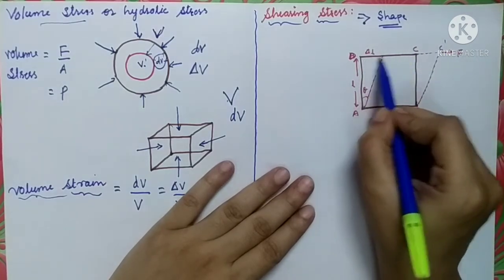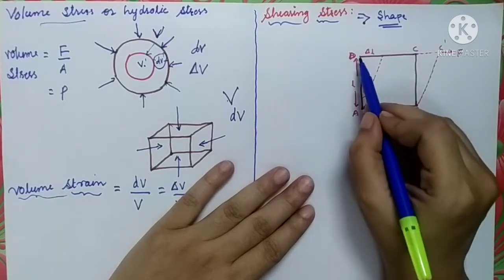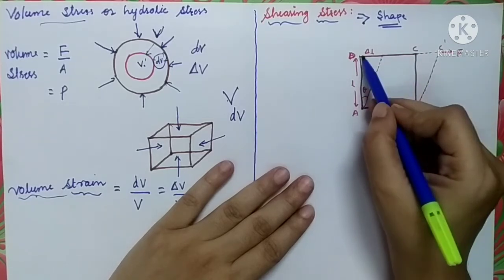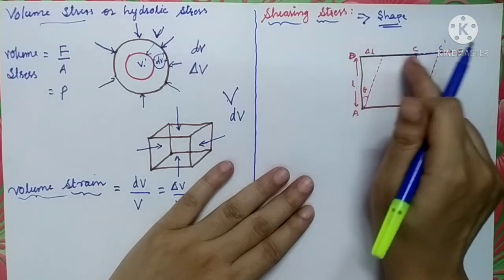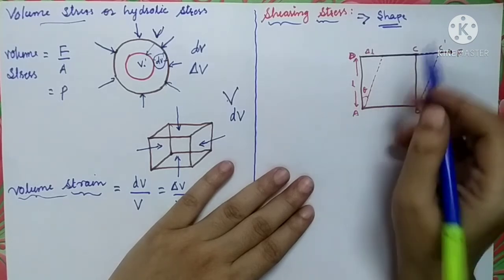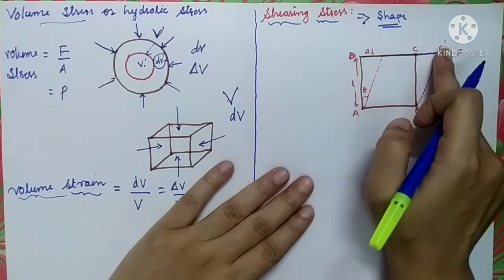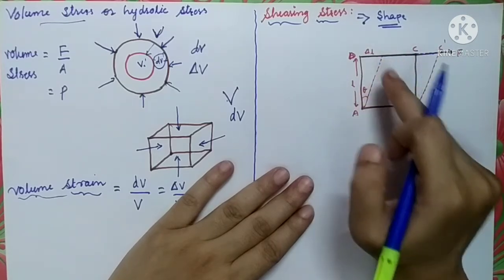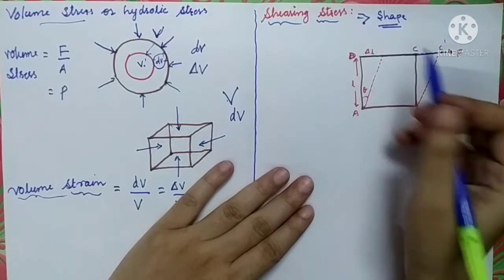So here we have taken one cubical object ABCD. Then we will apply the tangential force on the topmost surface of this cube. Here the tangential force is applied. So what will happen? The topmost layer will get displaced. Because of this topmost layer, the entire shape of the object will get changed.